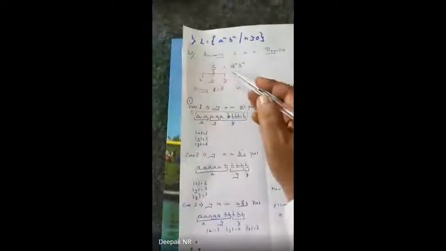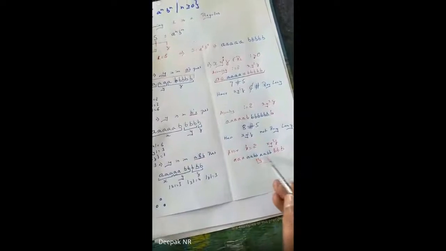Correct? If you observe the given expression, the given question says A power n, B power n, and this is AB in the middle. So this is not a regular language. Is that clear, guys? This is not a regular language.